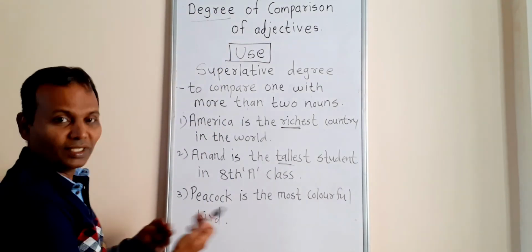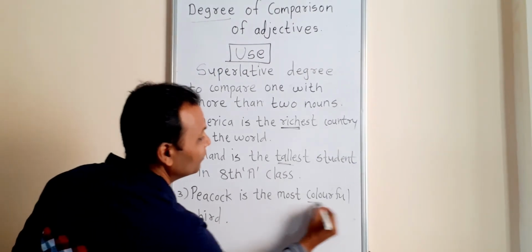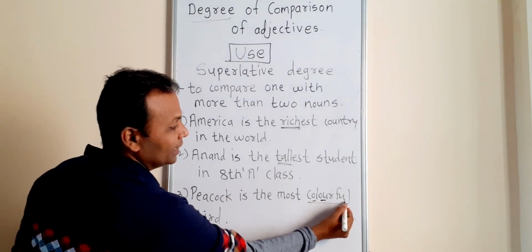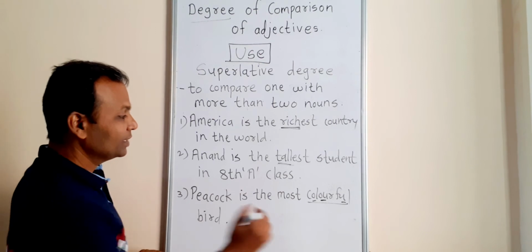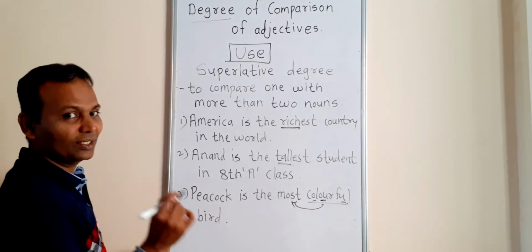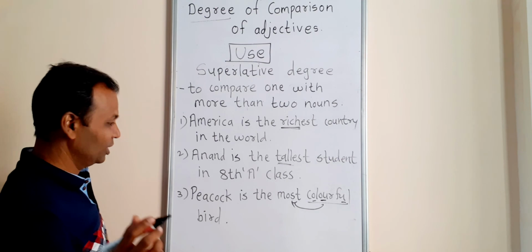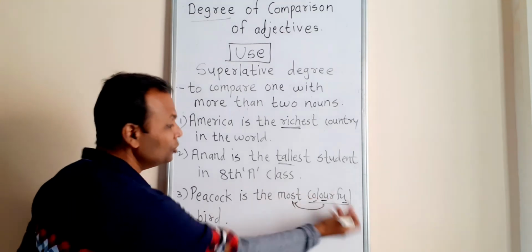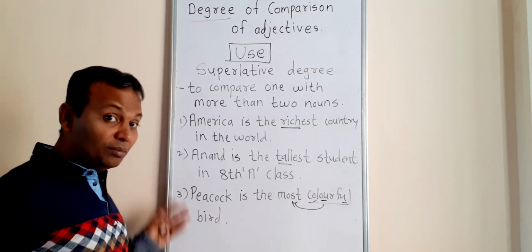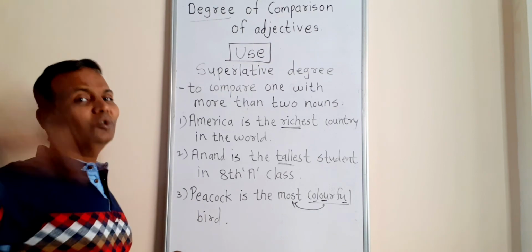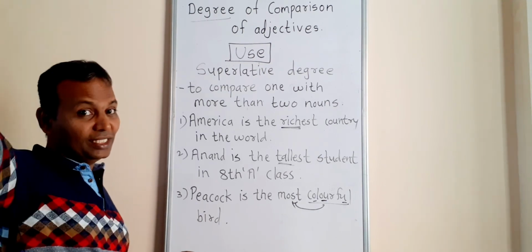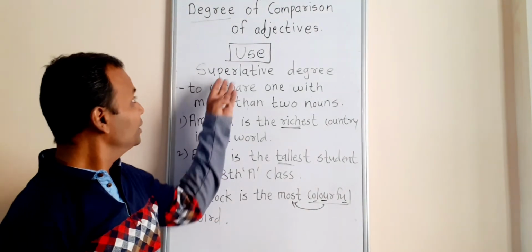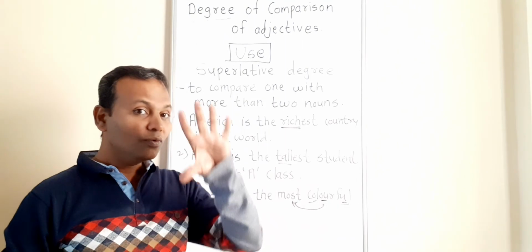And look at a different example also. Here we use colorful. Colorful, know how many syllables are there? 1, 2 and 3 syllables. More than 2 syllables, and that's why we use most here. Okay, more colorful, most colorful, because of 3 syllables. So look at the example. Peacock is the most colorful bird. Means there are many birds, but peacock is the most colorful bird. Number 1, highest degree. Now what are you going to do? Using the superlative degree, you write 5 sentences.